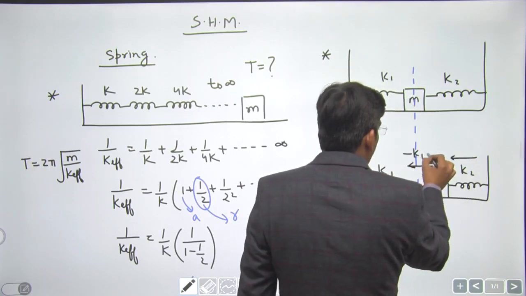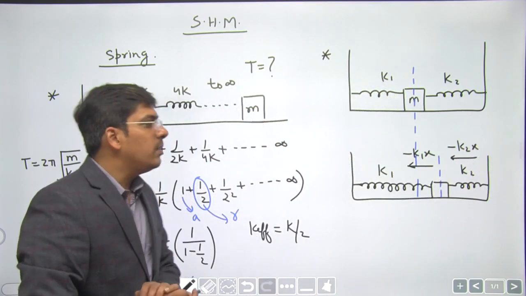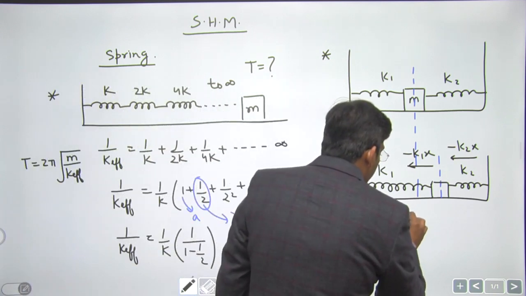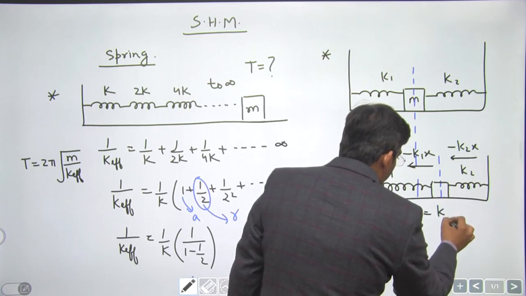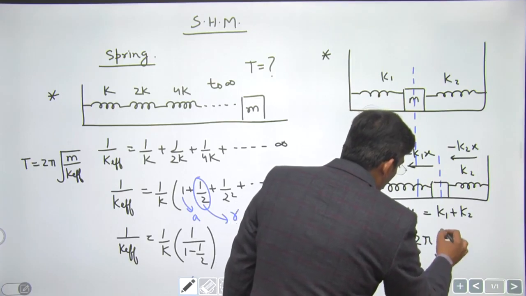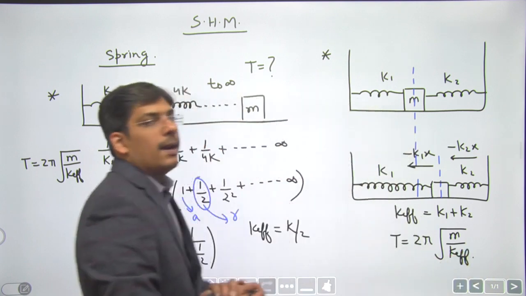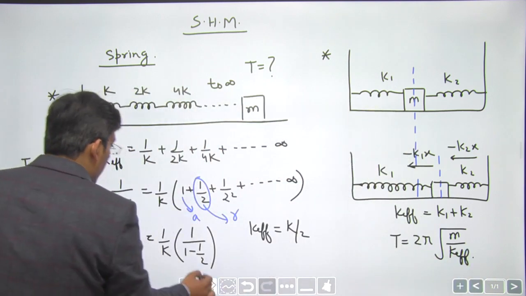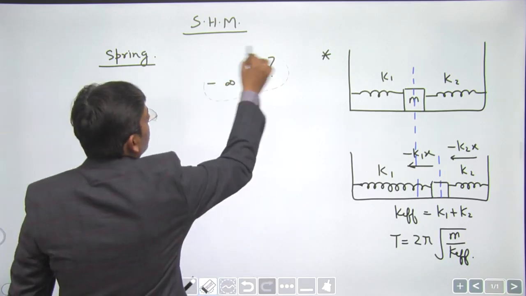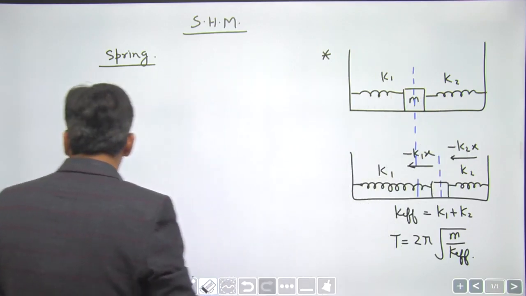This is the restoring force k1x, this is the restoring force k2x. Both the springs are going to exert the restoring force in the same direction. So when the restoring forces get added up, their spring constants also get added up. Okay, so in this case also, this case is also treated like a parallel combination. Although it is not a parallel combination, it is treated like a parallel combination. Okay, dear students. Now let us do another variant of the same problem, in which we will be using this type of combination of spring, also the concept of reduced mass. Okay, right.